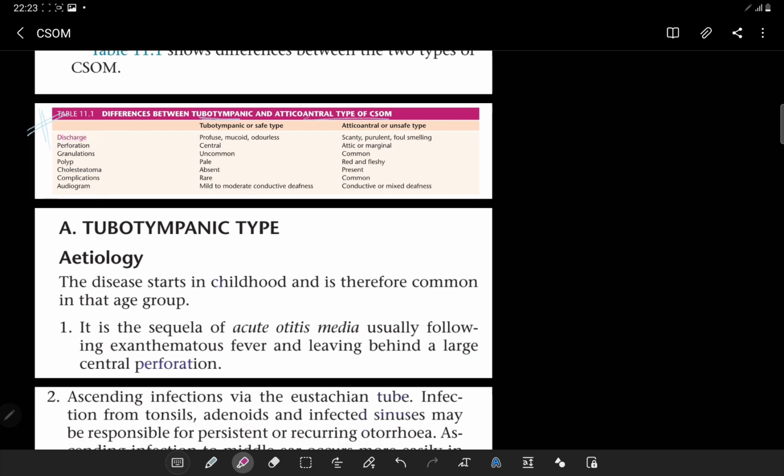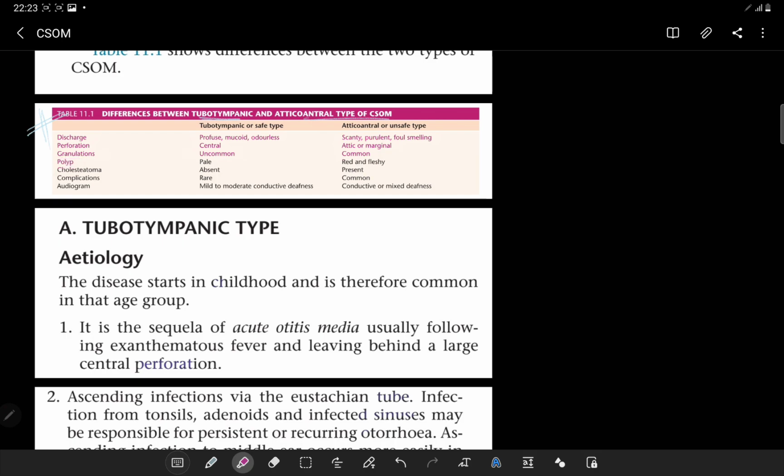So we have the discharge. Discharge is usually profuse, mucoid, and odorless, and it's a very scanty, purulent and foul-smelling discharge in the atticoantral or unsafe variety. Perforation is usually a central perforation. It's usually an attic or marginal perforation in the atticoantral. Granulations are very uncommon in the safe type, but they are common in the atticoantral one.